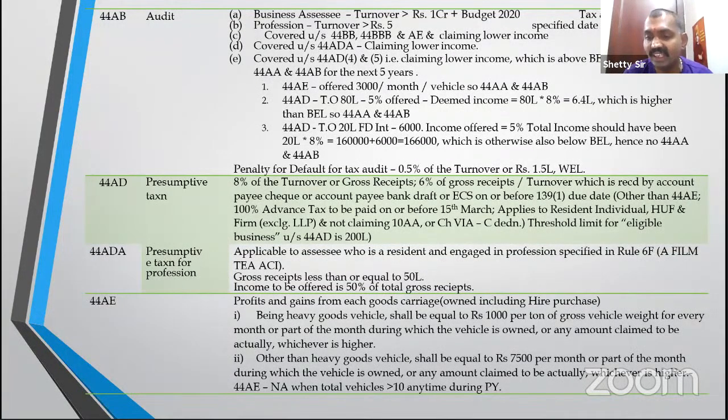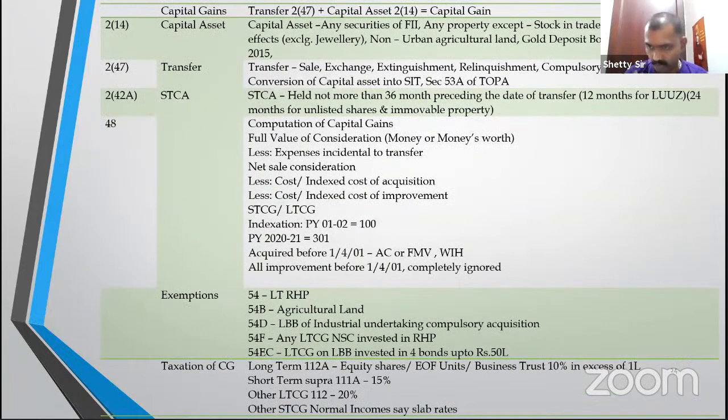Next, 44AE, goods carriage vehicle, you have lorry, tempo, etc. Big vehicle, 1,000 per ton of gross weight per month, whereas small vehicle, 7,500 per month. Those who have not studied all this earlier, you may not understand much. Just listen.